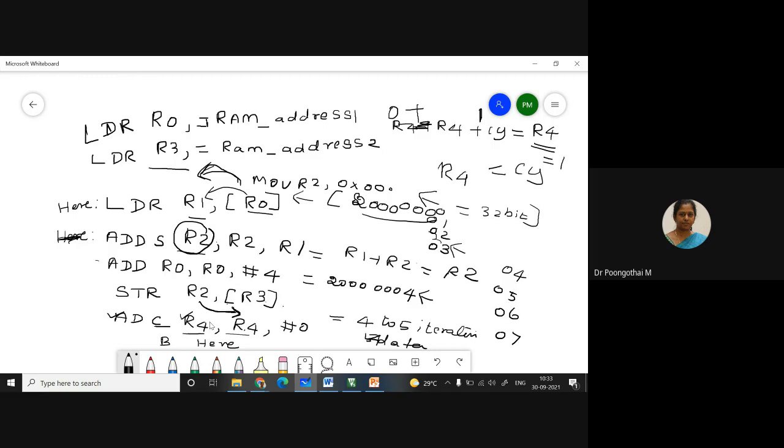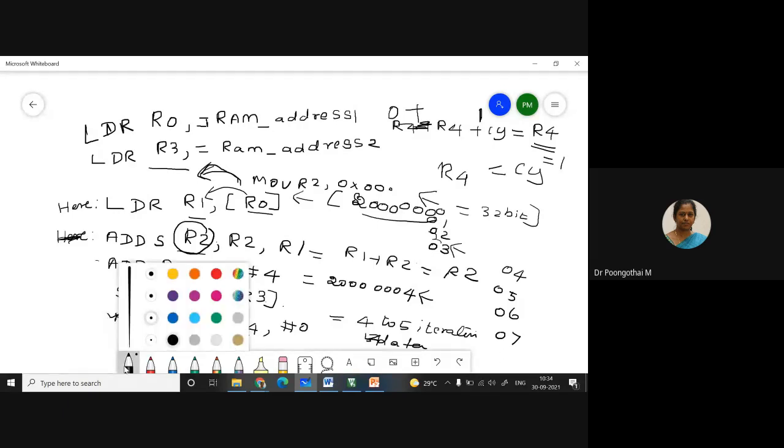Now if you look at the carry flag, your carry flag can hold only either 0 or 1. We cannot extract the exact result after the completion of the 4th addition. So here R4 holds the carry status. ADDC R4, R4, #0 means R4 is initially 0. So 0 plus 0, what is the answer? 0. That 0 is added with your carry. If in any previous addition carry is set, that is added with the 0. So your R4 holds 1 now.